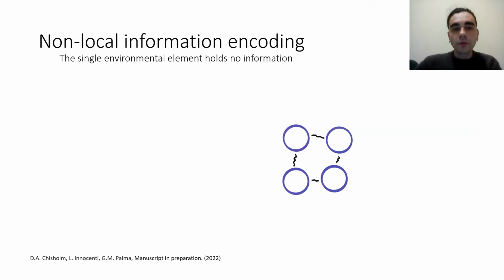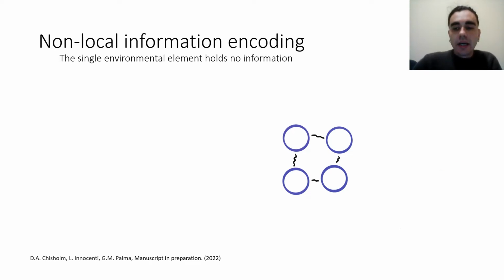In our work, we want to study what are the effects of non-local information encoding into the emergence of quantum Darwinism. But first, let's try to understand what we mean by non-local information encoding. So let's assume for now that our system is a qubit, and we want to encode information about the system into an environmental fraction. And in this example, our environmental fraction is made by 4 different